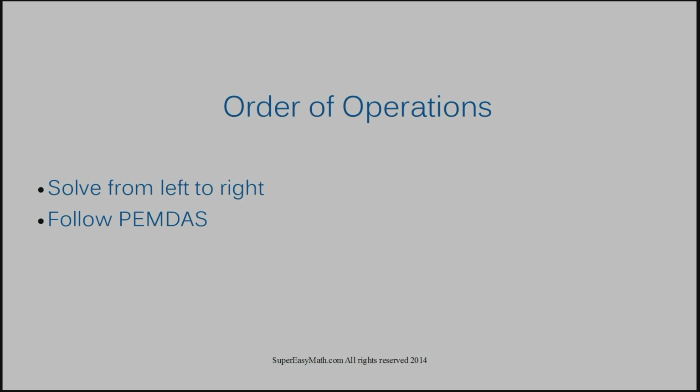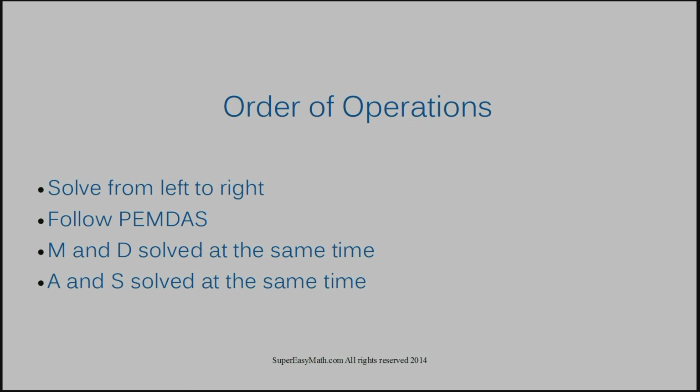You want to follow the acronym PEMDAS to remember what order you're going to go in. The P stands for parentheses, the E stands for exponents, the M is multiplication, D division, A addition, and S subtraction. The M and D, or multiplication and division, are solved at the same time. The same is true for the A and the S, the addition and subtraction. They're also solved at the same time.